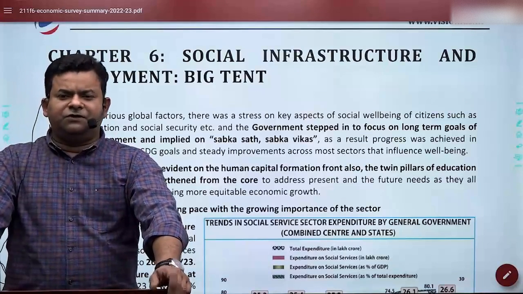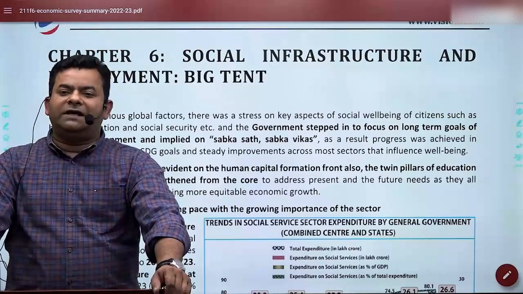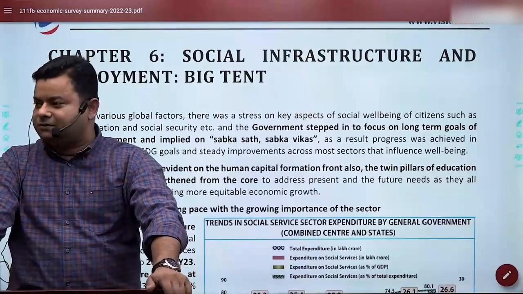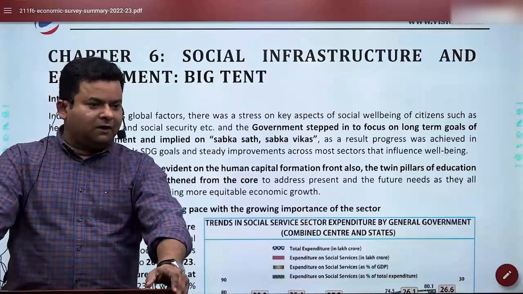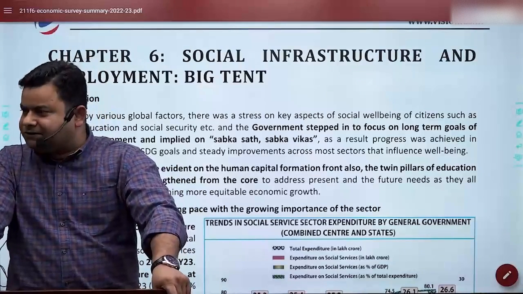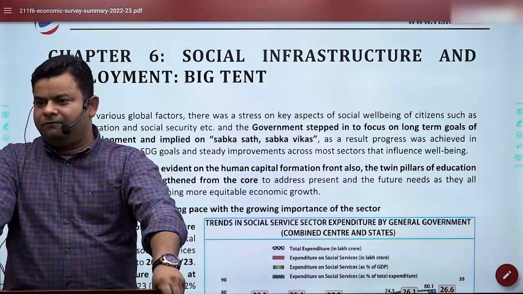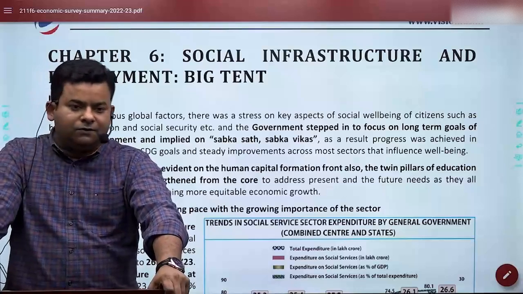First thing first, which I'm sure will be a general question in most of your minds: what exactly is the economic survey and how should we read it from the examination purpose? Because obviously it's a lengthy document and a lot of statistics and graphical representations are there. So what you should carry with you while doing economic survey, be it in class or on your own revisions.